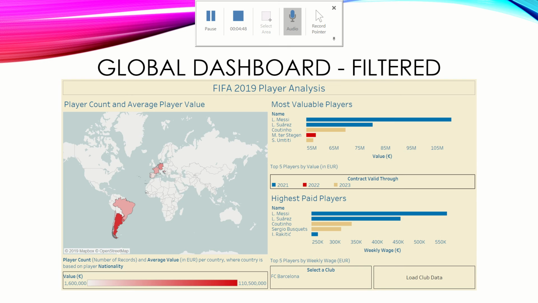So here we can see if I had filtered to a single club before I click on the Load Club Data. Now I filtered it to one club, and we get to see that the most valuable players are coming from Argentina. Again, that's being kind of miscorrectly represented because there's only one player from Argentina and he's the most valuable player on the team. We do see some players from Brazil, and actually Spain and France also have a bunch of players there.